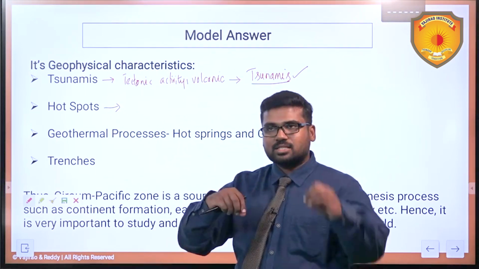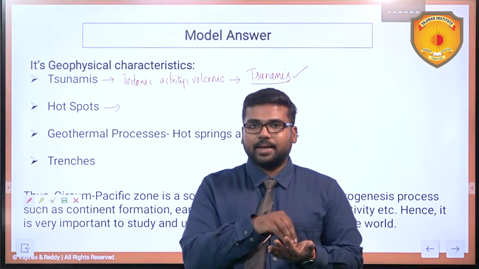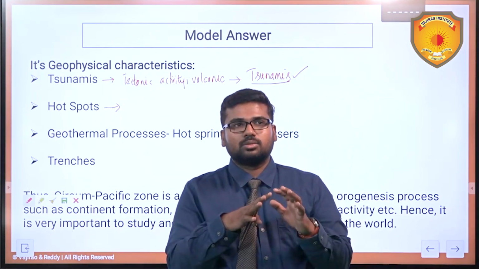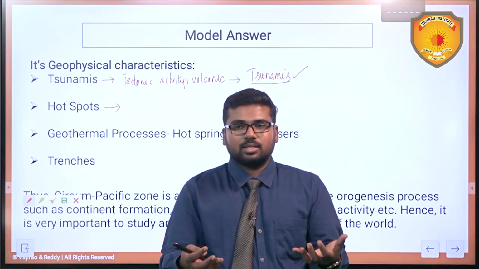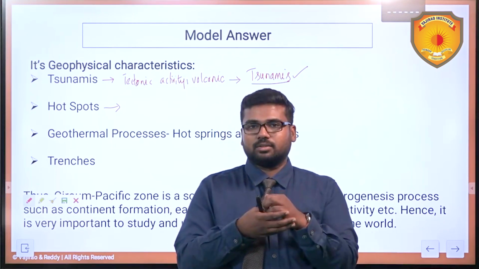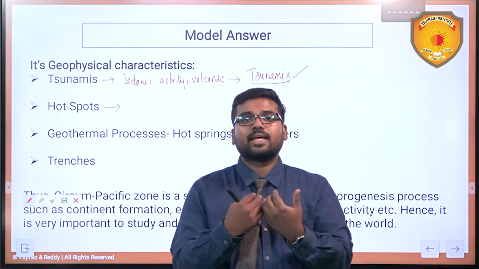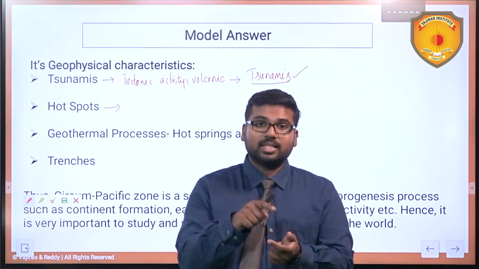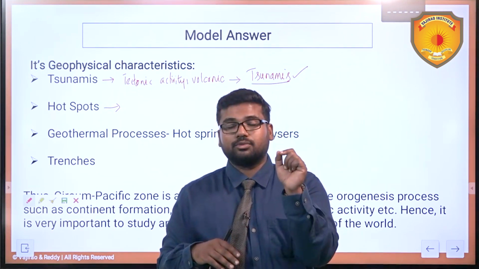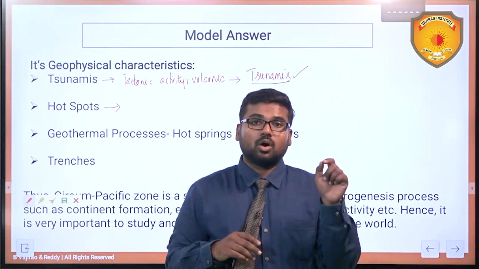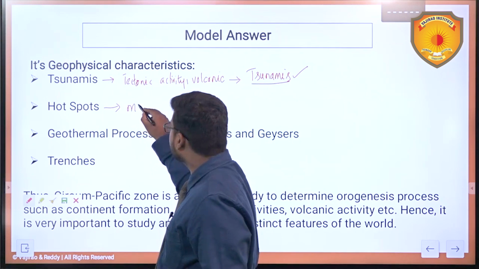See, within this circum-Pacific region and within the Pacific plate, you find such locations where there is a mantle plume. That means where the magma is erupting from the mantle, from the very core or interior of the earth. That is giving rise to further volcanic activity, not in the continental margins but within the continents. So this kind of volcanic activity is called hotspot volcanism, and it is associated with mantle plumes.